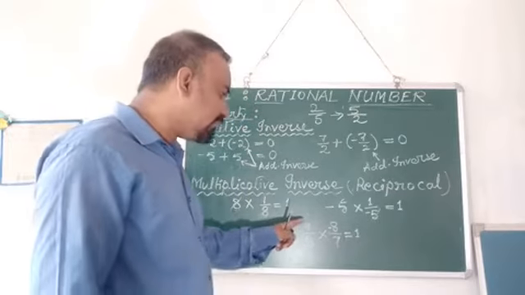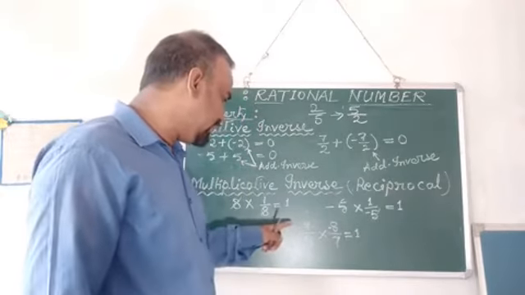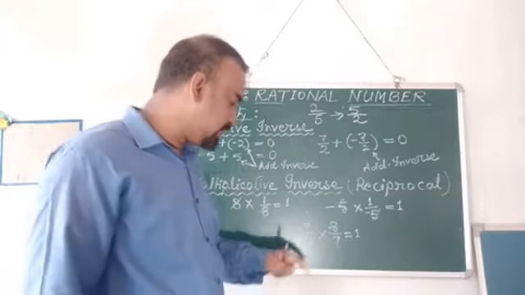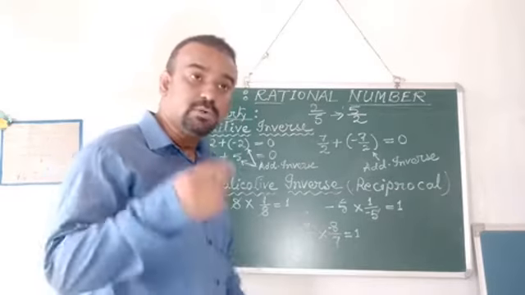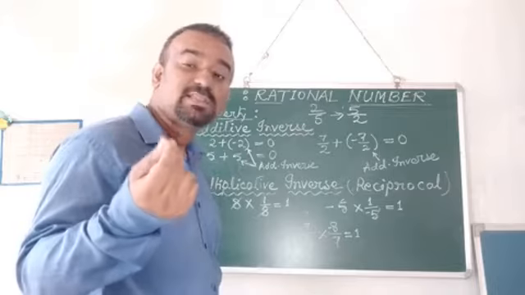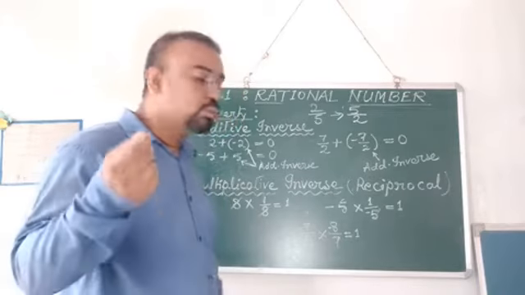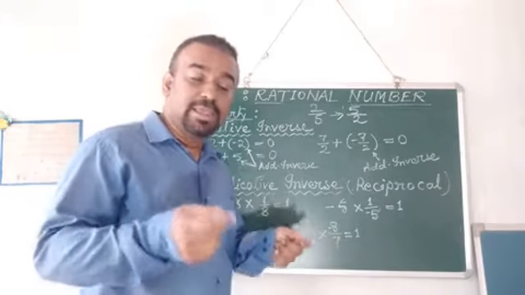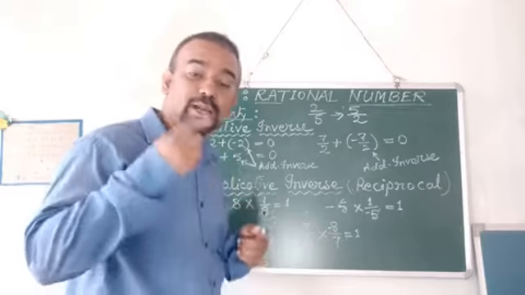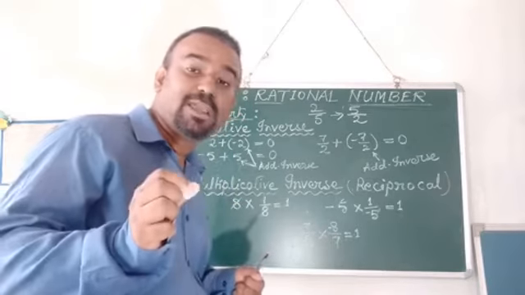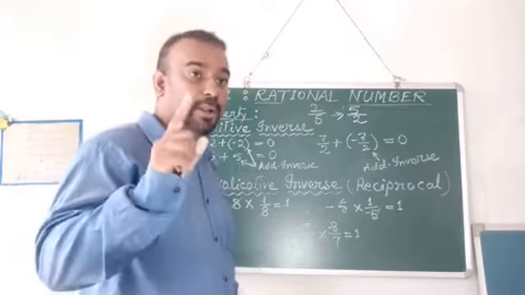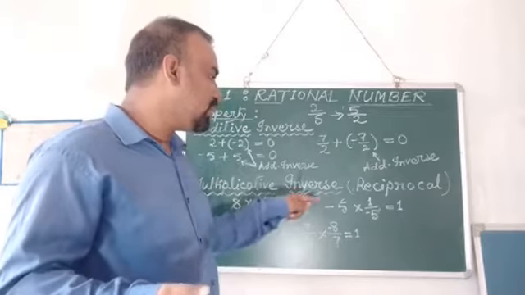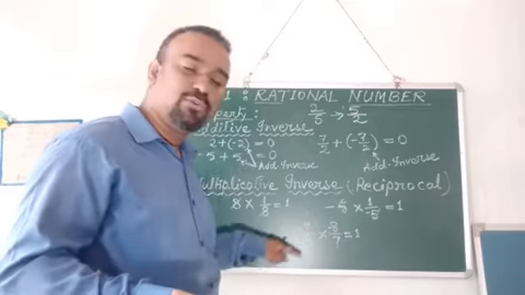Here you see, for the third example, I have taken a rational number that is minus 7 by 8. So what I have to do to make the result 1? Which number do I have to multiply to make it 1? As we know, we have to find the reciprocal, and how to find the reciprocal?